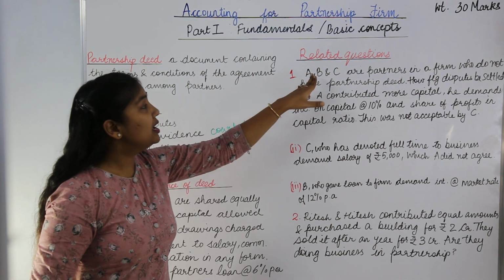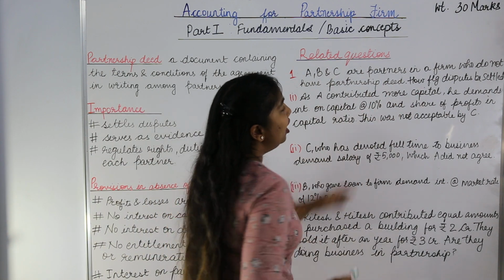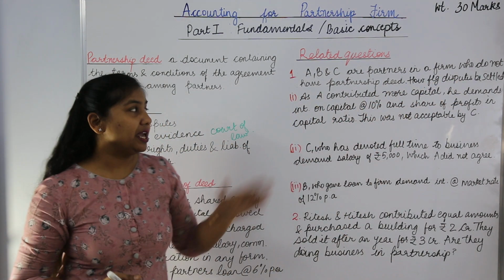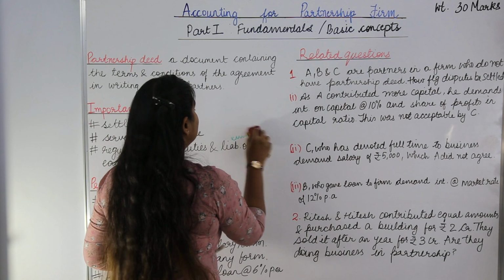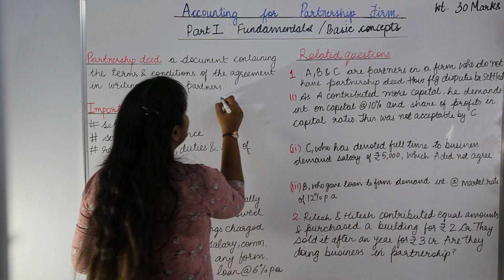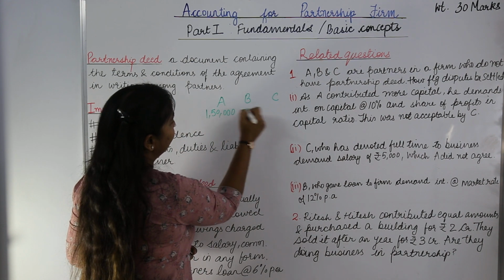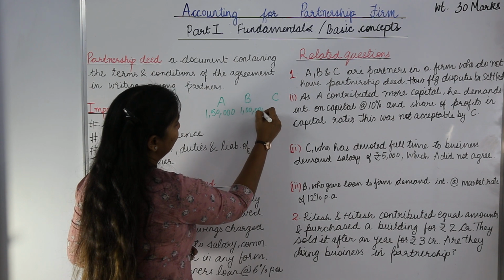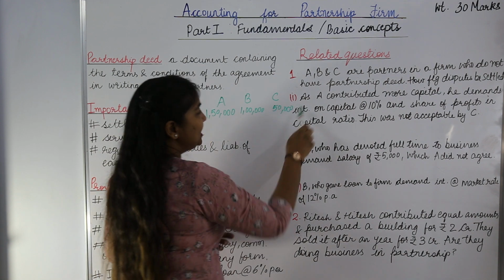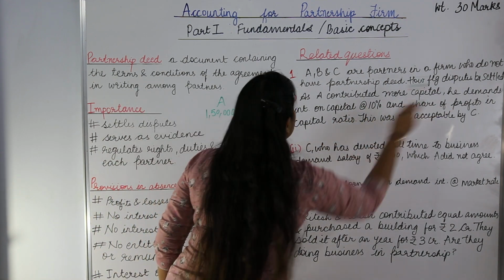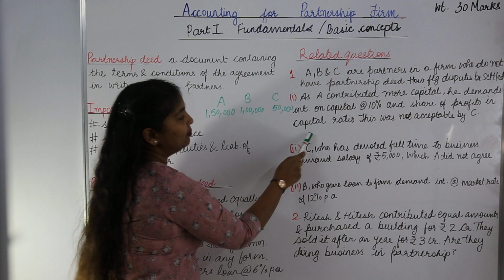Question number 1. Suppose A, B, C are partners in a firm who do not have a partnership deed. How will the following disputes be settled? A, B, C are partners who have contributed in the business as follows: A, 1,50,000, B, 1 lakh and C, 50,000. Now, case 1. As A has contributed more capital, he demands interest on capital at the rate of 10%, and also share of profits in the capital ratio.